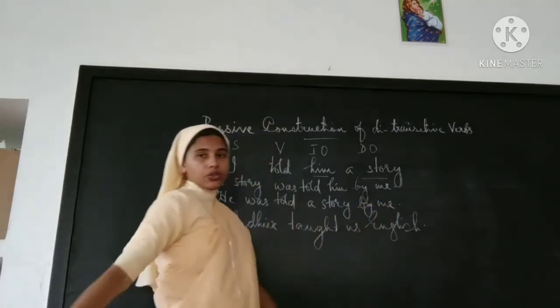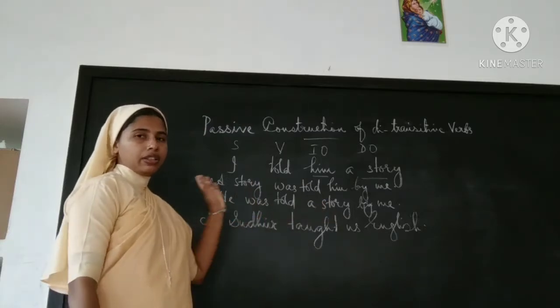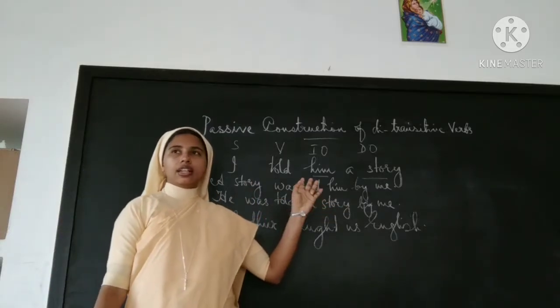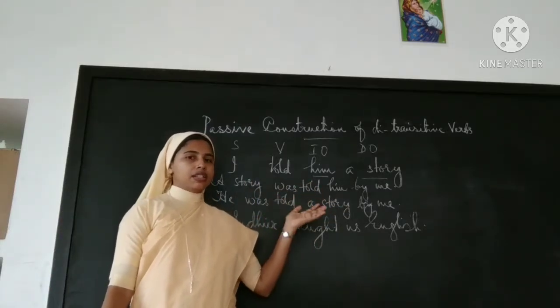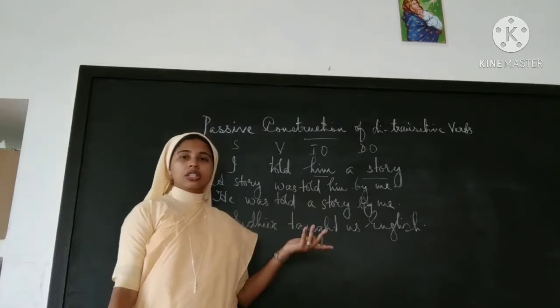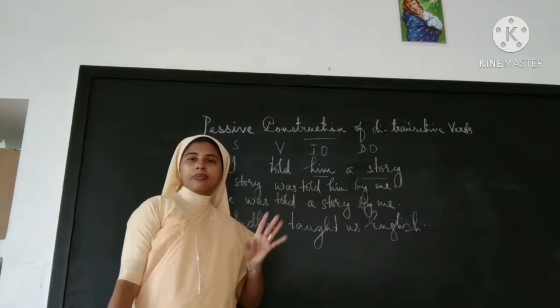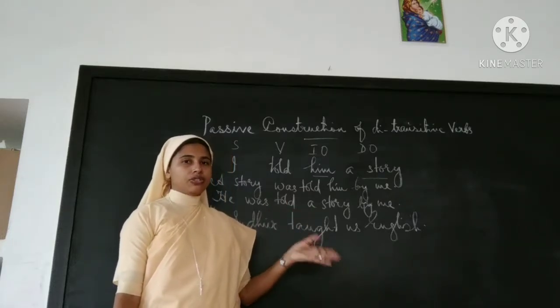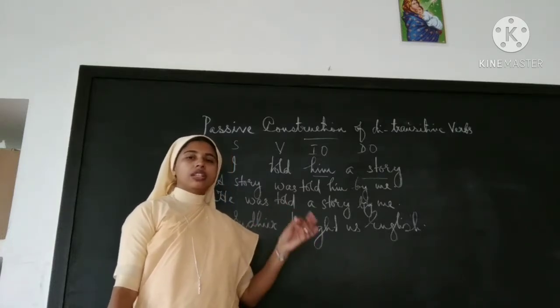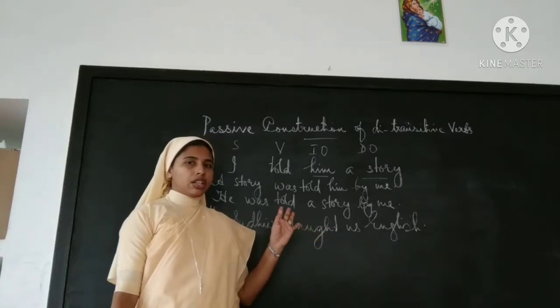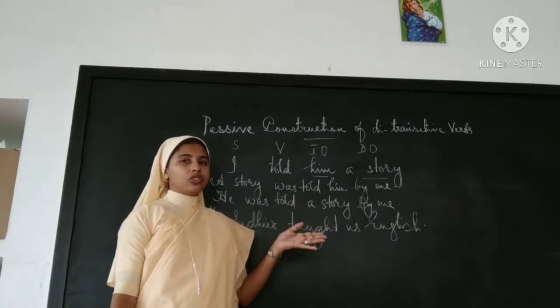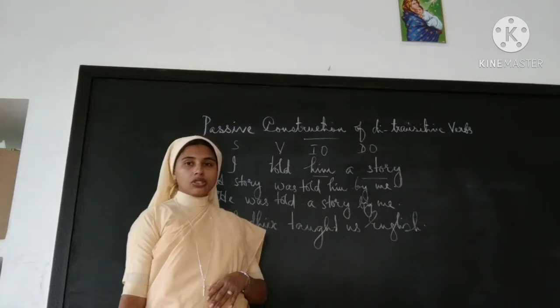By me there is no change. Subject and object will be remaining there. But you can take any of the objects in the beginning and change it into passive voice. Whatever you take, both the answers will be right. If you take the direct object first or the indirect object first, the answer will be right. The only thing is that the verb must keep the rules of change.